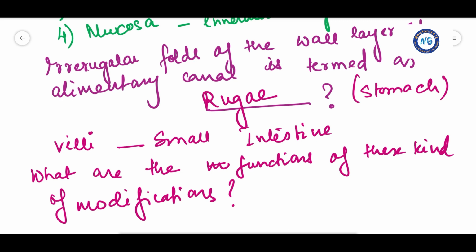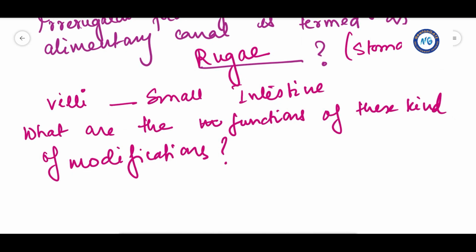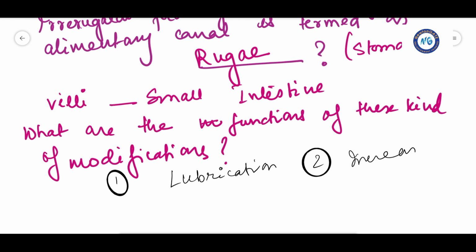So villi are supplied with a network of blood vessels and a large lymph vessel called the lacteal. So mucosal epithelium has goblet cells which secrete mucus that help in lubrication. So one function we can write as lubrication. Another function we can write is increase in surface area. So these are the significances which can be obtained for this kind of modifications taking place in the alimentary canal.